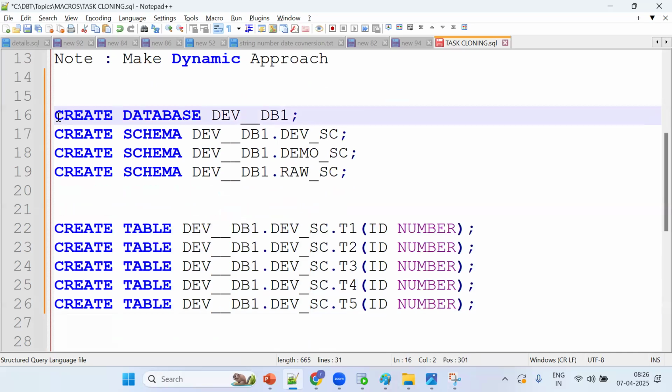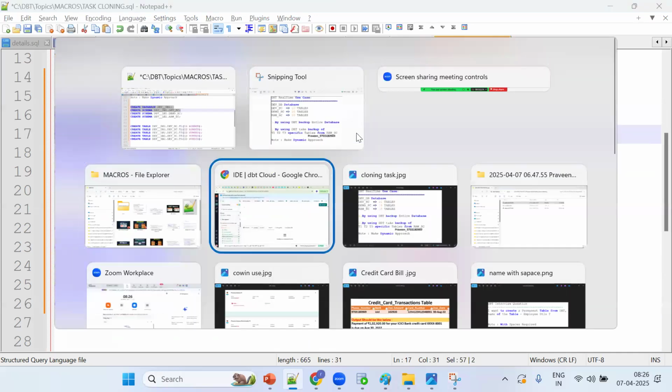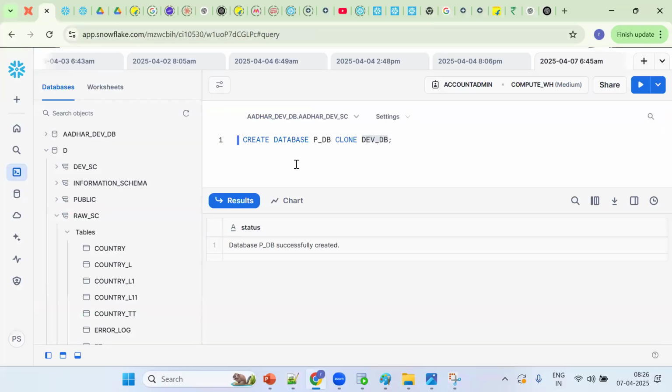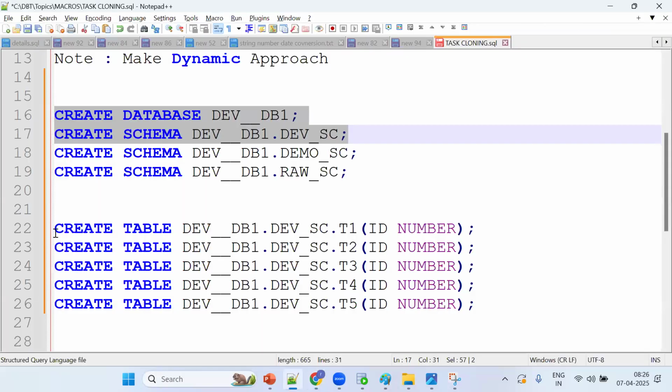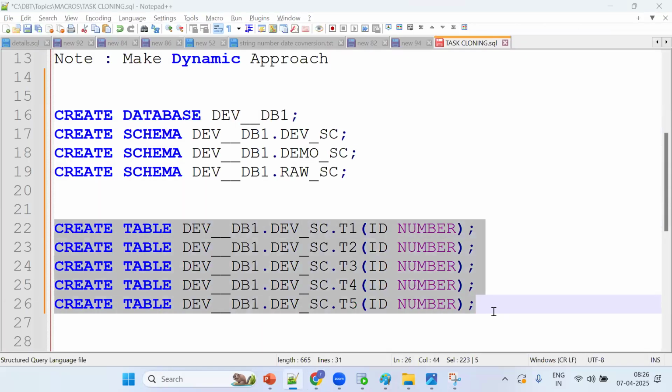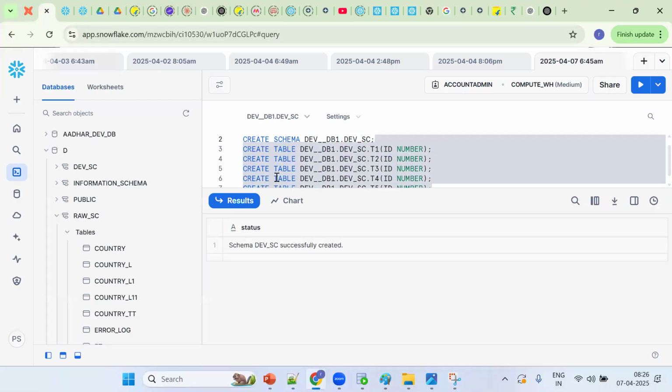So first, create the database. Where should I create it, in Snowflake or in DBT? In Snowflake. In DBT also you can create it by using macros. Only 2-3 guys are doing this daily, I'm saying.